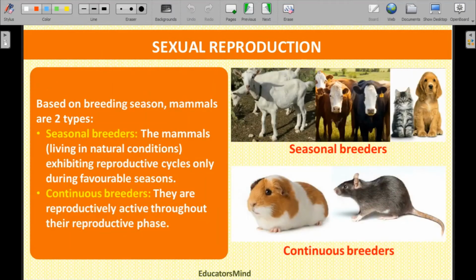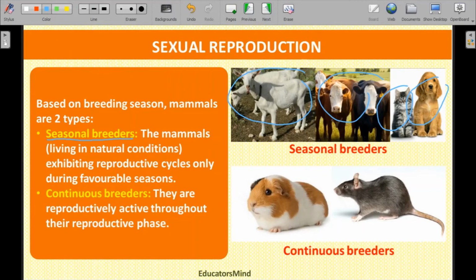Based on the breeding season, mammals also breed in two ways. One is the seasonal breeder, that is, they breed only in their season, or we can say that season is a comfortable zone for their breeding. Such animals are like goat. We can see that goat, cow, cat, and dogs reproduce seasonally. Especially, most of the primates are seasonal breeders.